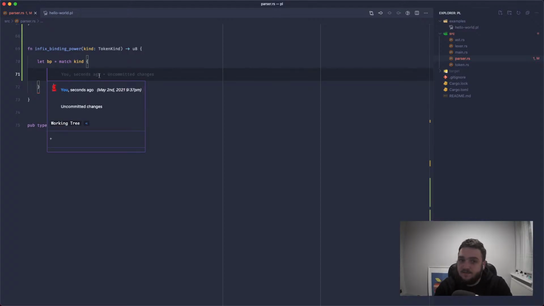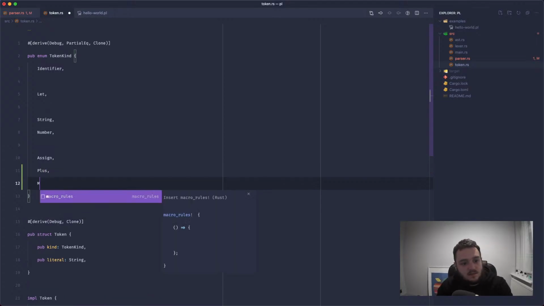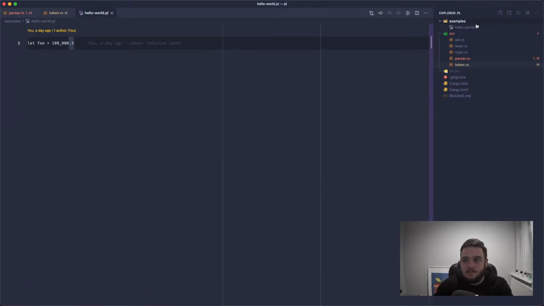We can say if it is a plus, so we're going to need some more tokens. So we'll go into our token kind. We'll say plus, and let's do multiply as well. And let's go in here and we'll say 1 plus 2 times 4. So what we would expect this to be is 2 times 4 plus 1, which is 9.